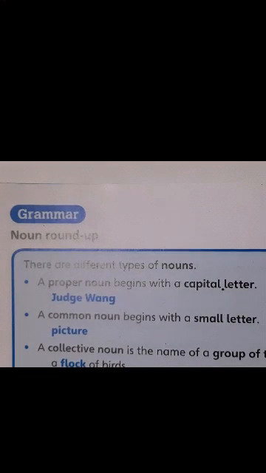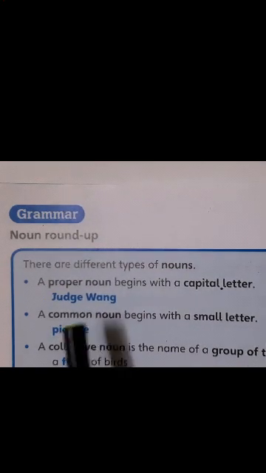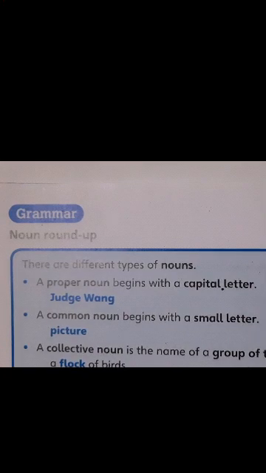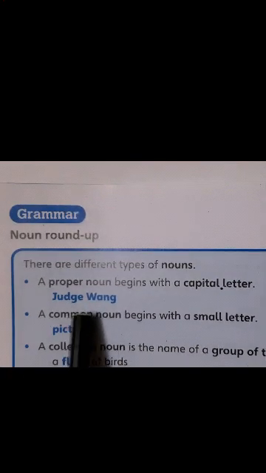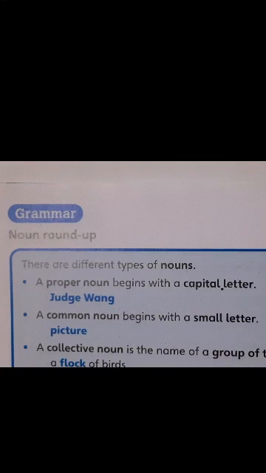Which are the two types of common nouns, children, which we have done? The two types of nouns which we often use are the proper noun and the common noun. Now, what's a proper noun, children? Your name. What's your name? You have Aisha, then you have Mohammed, then you have Saad. What are all these names? They are proper nouns. It's the name of a person, even a place like Pune, Australia, Mumbai. Then names of months, days of the week. These are all proper nouns.